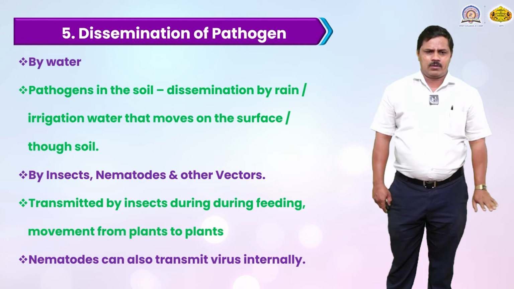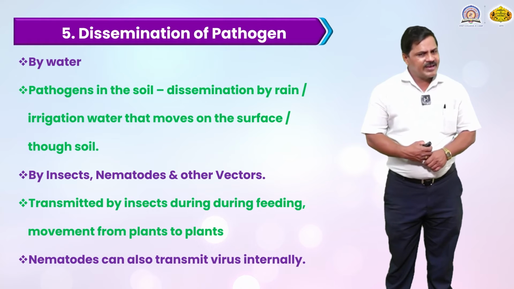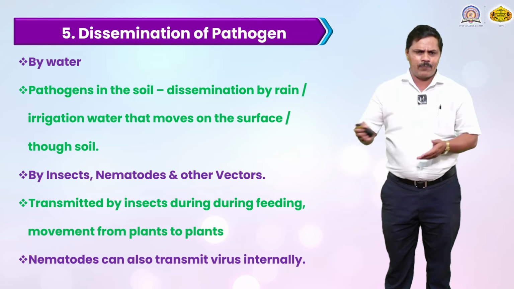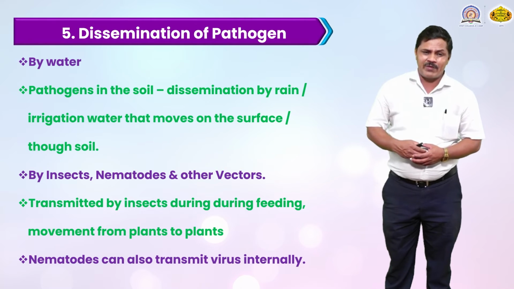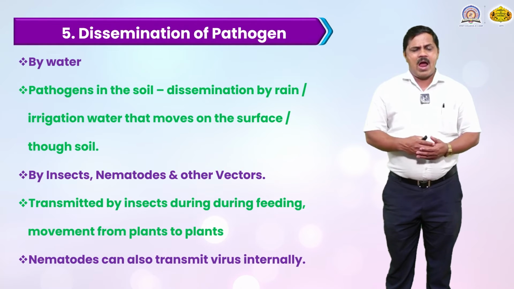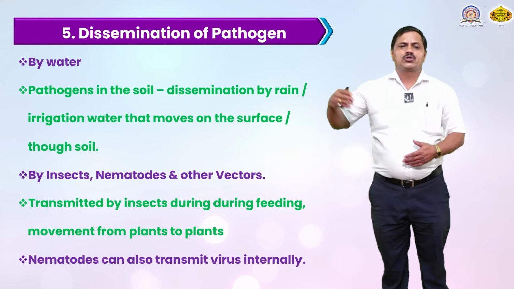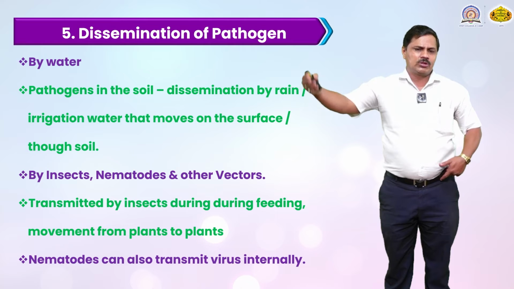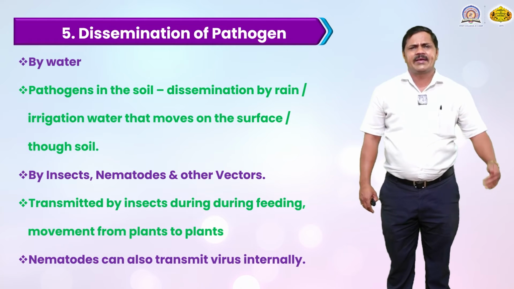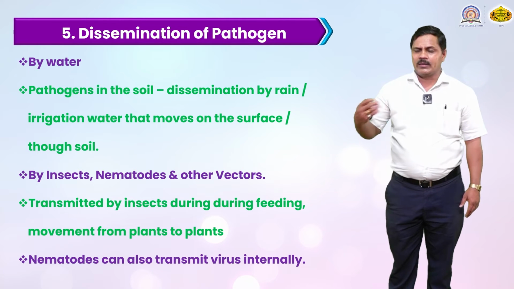Dissemination of the pathogen by water. Water is also a major factor. Pathogens in the soil can be disseminated by rain or irrigation water moving over the surface of the soil, from one field to another field. In the rainy season, if there is a plant disease in one field, the excess water can flow through the next field, and the pathogen is carried by rainwater as well as irrigation water from one field to another.